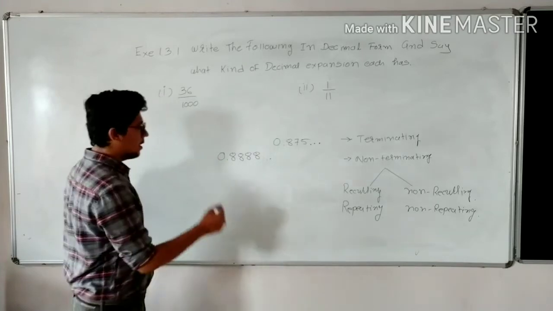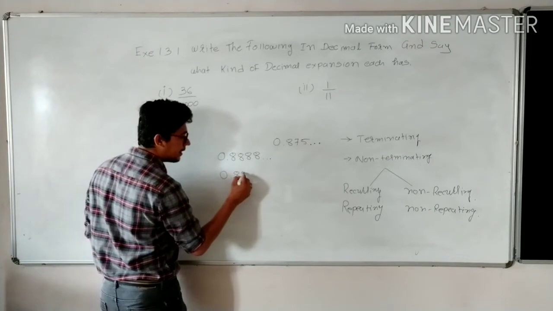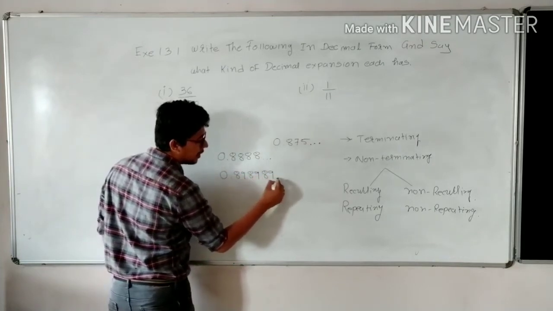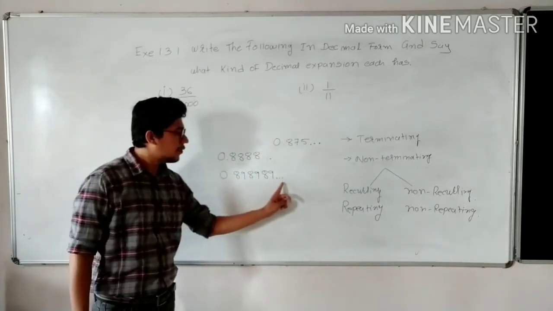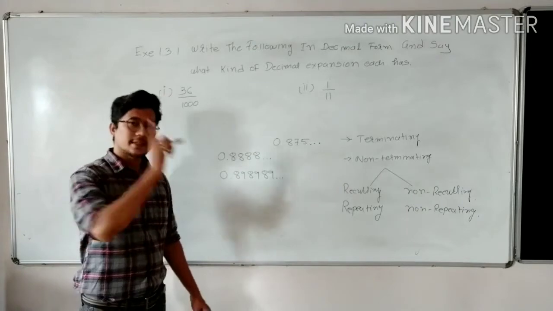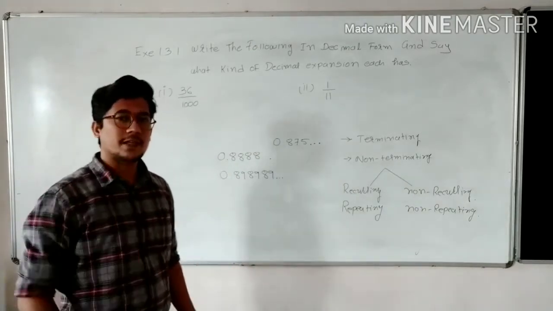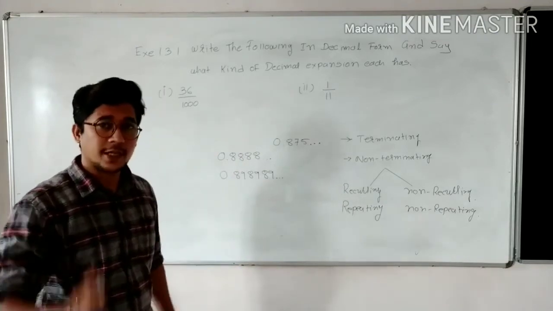Okay. Another example I am taking: 0.898989 dots. Here, as you can see, 3 dots are there. That means this decimal expansion is non-terminating. You are not getting remainder 0 in this decimal expansion.